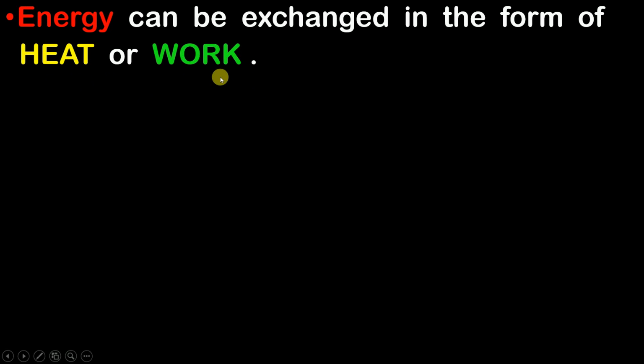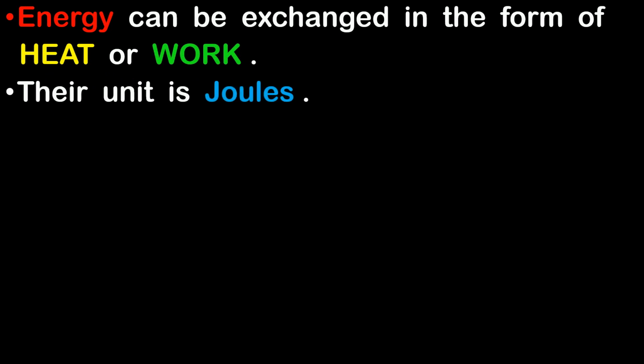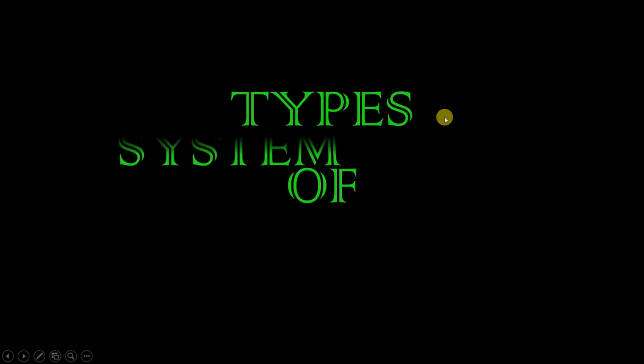And as we all know that heat and work both are nothing but forms of energy, and therefore their unit is joules.